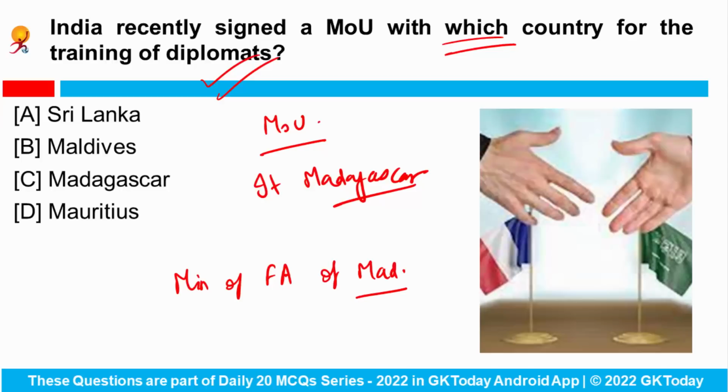The signing of this MOU aims at enhancing the cooperation between the two countries in the crucial area of the training of diplomats, and also it will encourage the exchange of information and content of training programs for the diplomats. Which two countries are associated with the training of diplomats? These two countries are India and Madagascar.